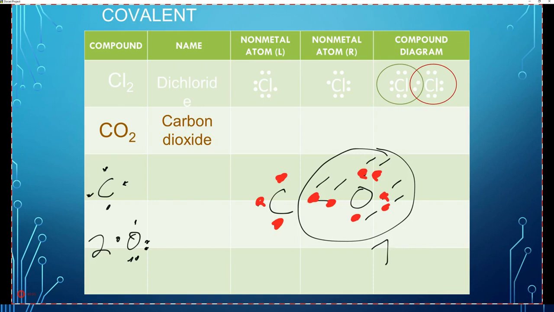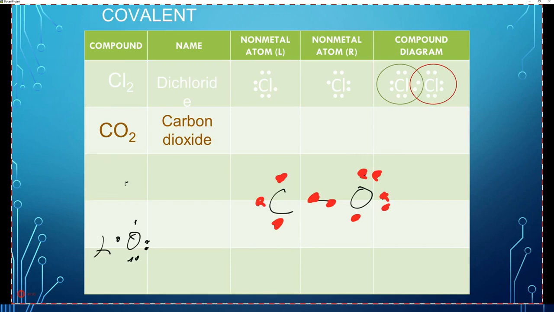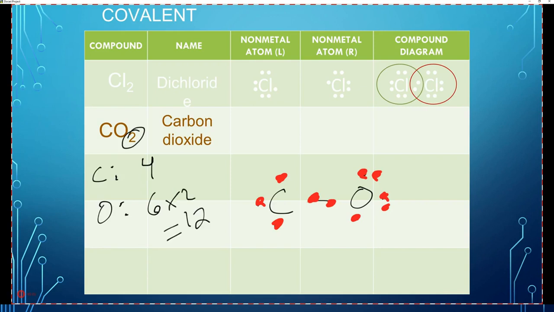So what do we do when we use up all of our valence electrons and we cannot make an octet between the atoms? What we do is we go for a double bond. So let's go ahead and show you how to calculate the valence electrons. Carbon is in group 4, so he's going to have 4. And then oxygen is in group 6, but we have 2 of them. So 6 times 2. So that's 12. So 12 plus 4, we are only allowed 16 electrons here. So 1, 2, 3, 4, 5, 6, 7, 8, 9, 10.